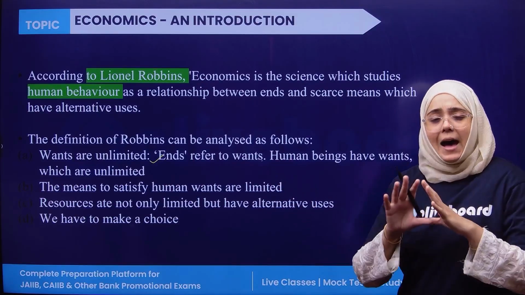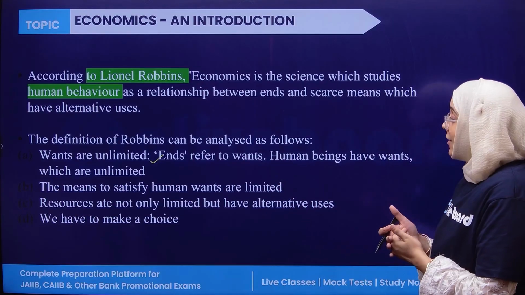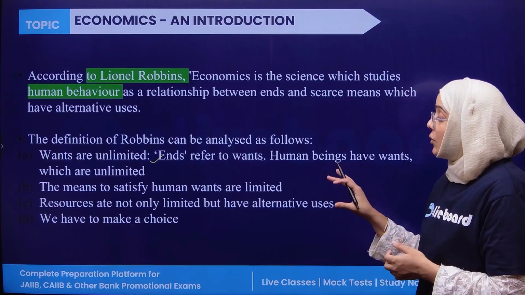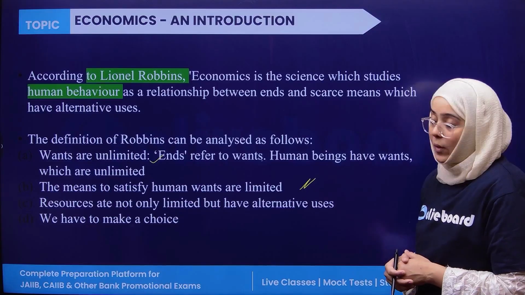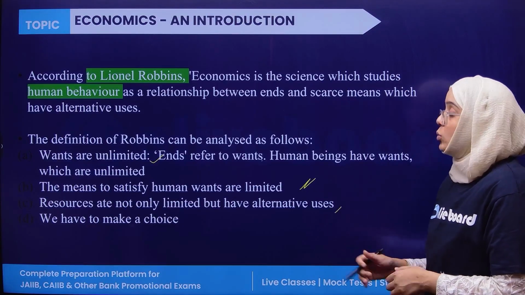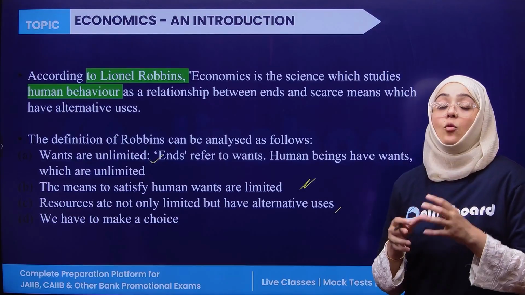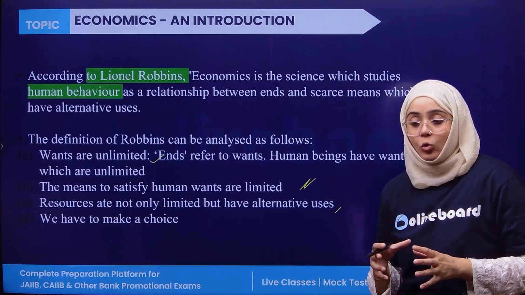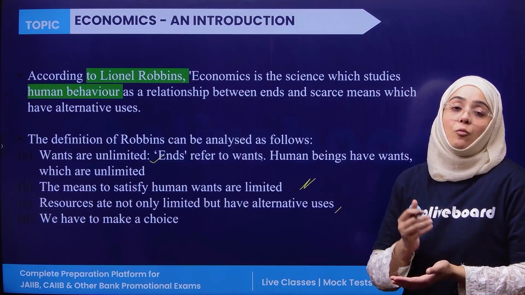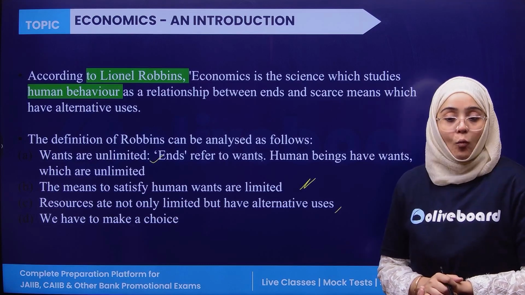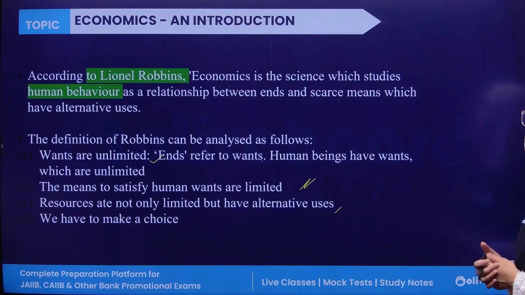To satisfy these unlimited wants, our resources are limited. Resources are not only limited, but they also have alternative uses. So we have to make the choice of how to allocate our scarce resources so as to fulfill the unlimited needs and wants. That is called economics.